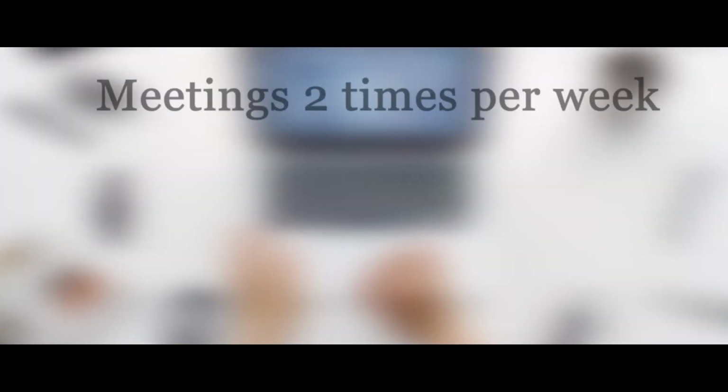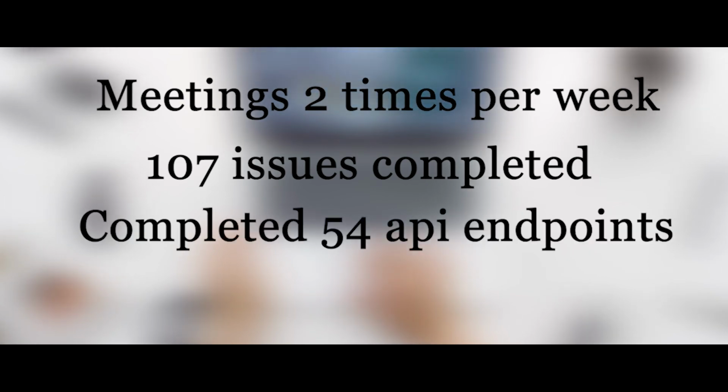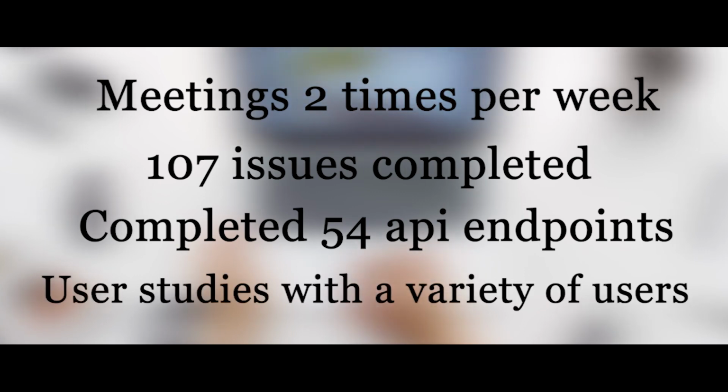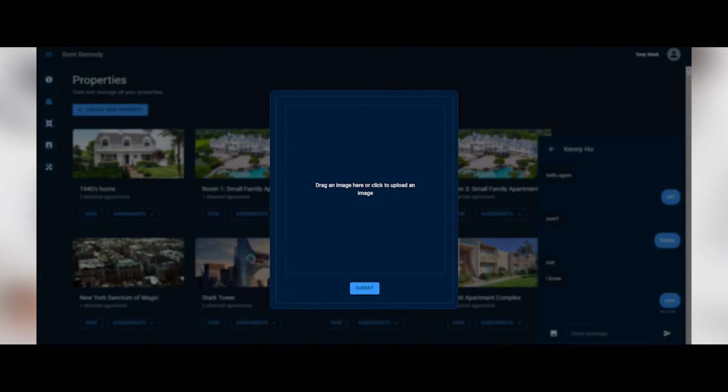Over the course of 16 weeks, we had meetings at least twice a week to discuss our progress, roadblocks, and plans. We've completed 107 GitHub issues, completed 54 API endpoints with documentation on Swagger, and conducted user studies over several users with backgrounds as landlords, tenants, and neither. The feedback from the user studies allowed us to prioritize features such as aggregated payment information and image uploading.